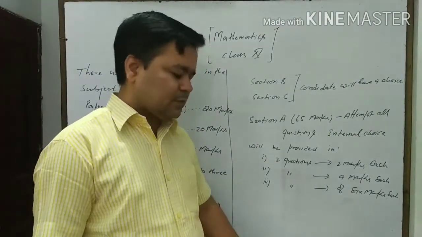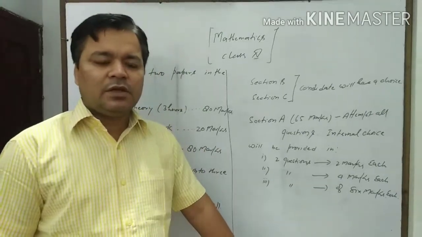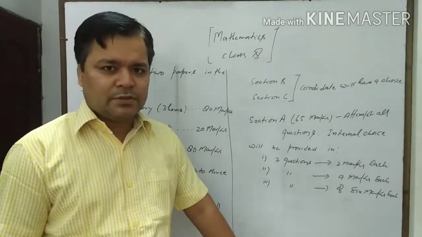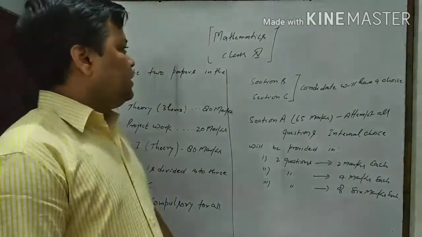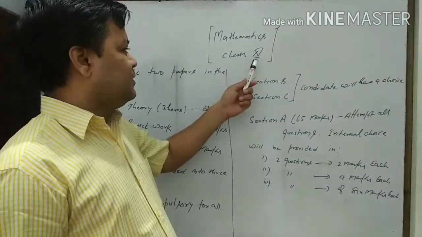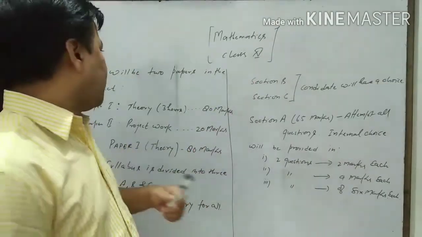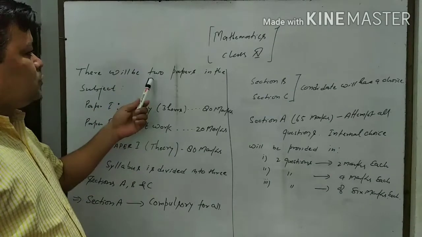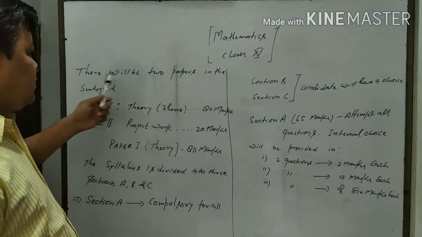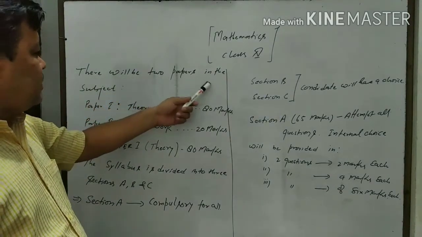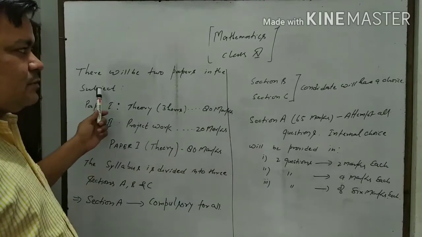Here I want to explain about the question paper. In mathematics class 11, there will be two papers in the subject.